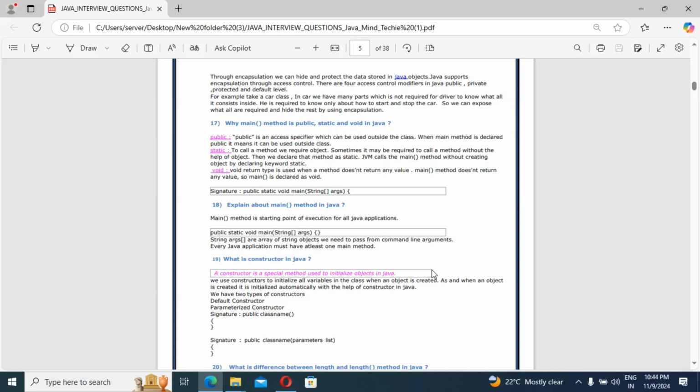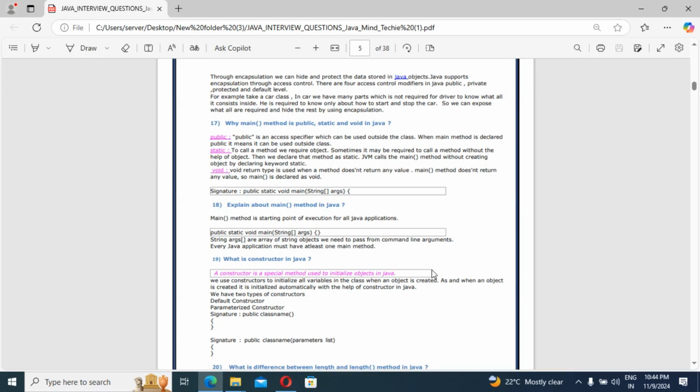String args, guys, is the array of string objects we need to pass from the command line argument, correct? So every Java application must have at least one main method. Only then can we start our application. Only then can we run our application. Without this, we can't imagine starting our application at all.